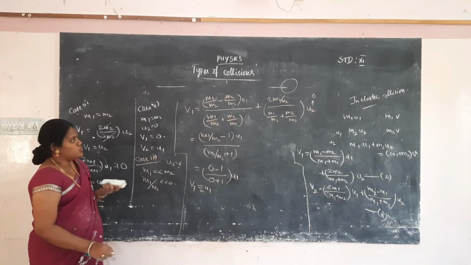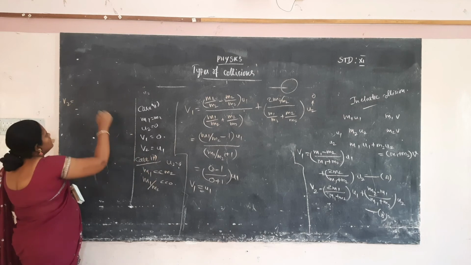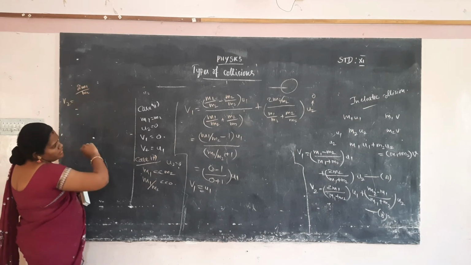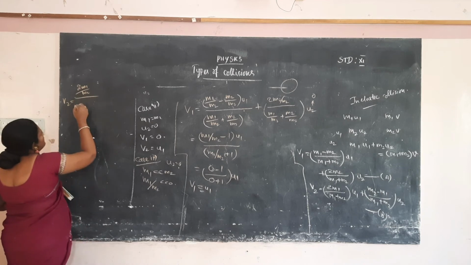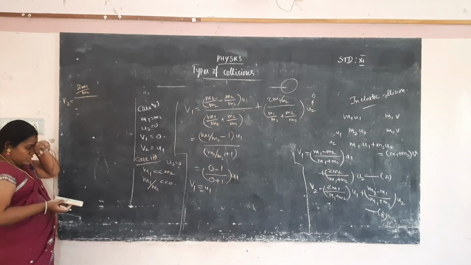v1 also, v2 also. How will you calculate v2? 2m1 by m2, divided by m1 by m2. The second equation is divided by m1 or m2.